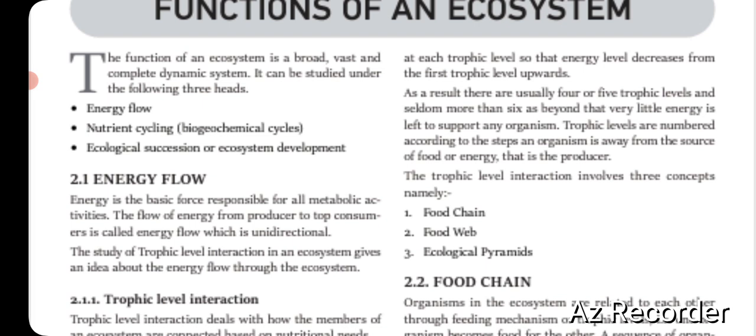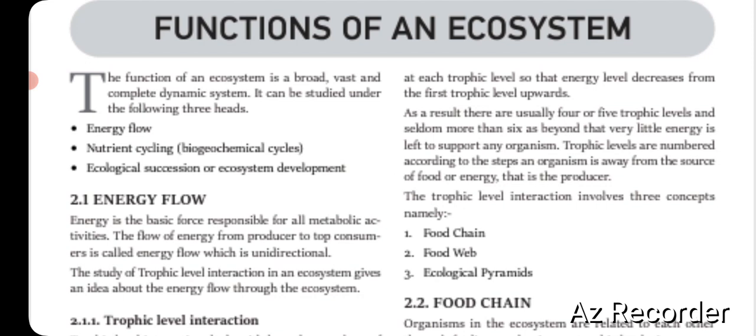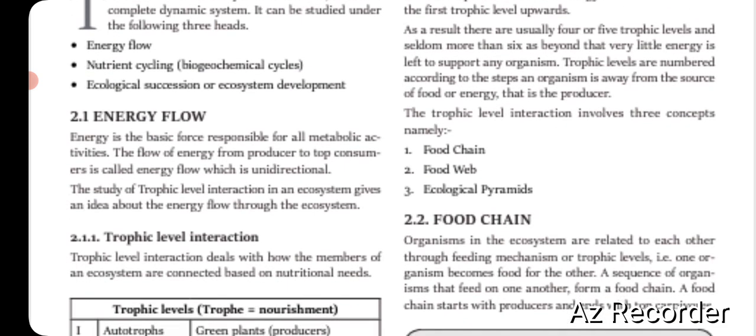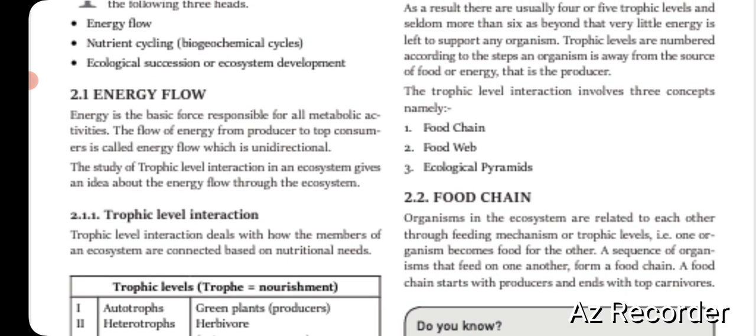So to understand the function of an ecosystem, we must understand energy flow. Also we must know what is the cycle of nutrition or biogeochemical cycle, and the last part is ecological succession or ecosystem development. After understanding these three aspects, we will be in a position to completely understand the overall functions of ecosystem. So let's first start with the energy flow. Energy flow is a very important topic and most questions you will see from this even in the prelims and mains part.